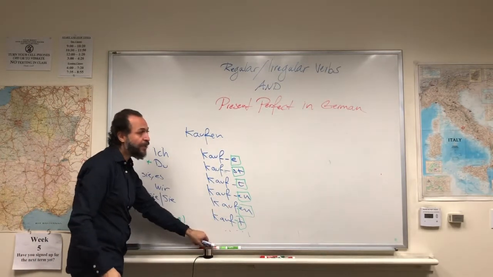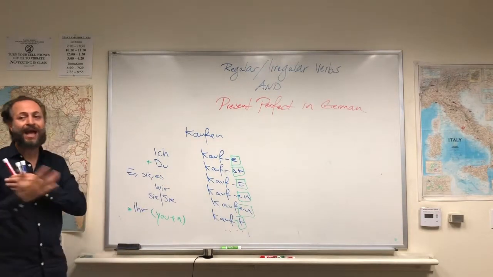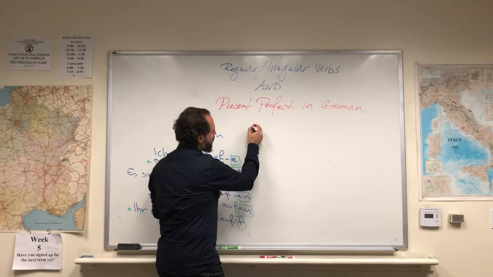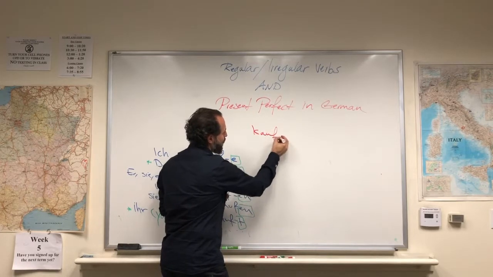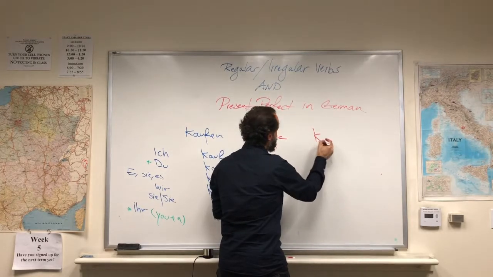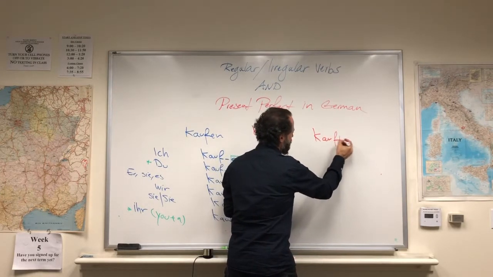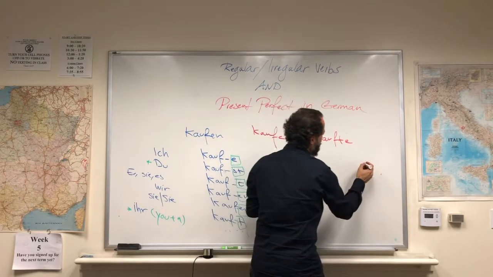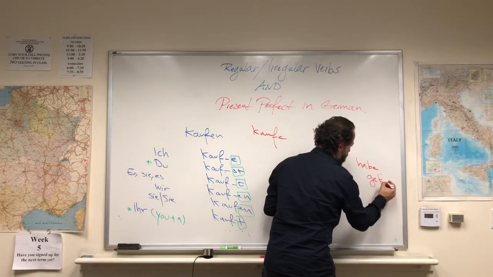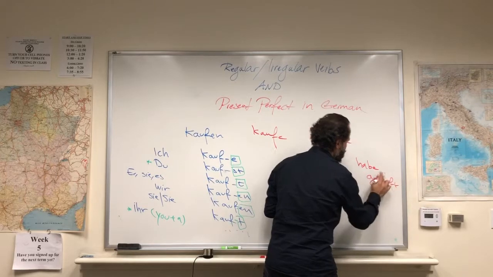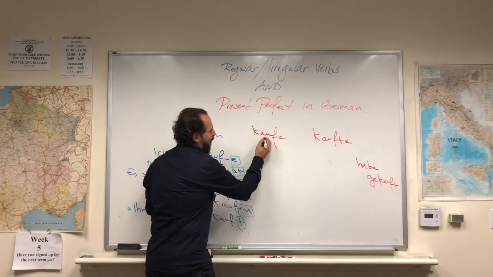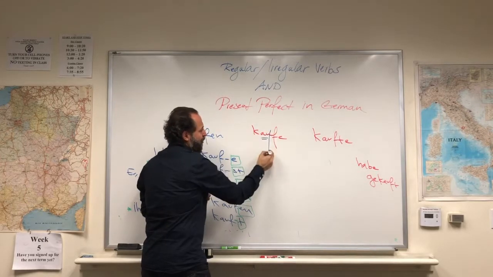This is also regular when we use this verb in the past tense. So I would say, ich kaufe, the simple past which we are not dealing with now, ich kaufte, and ich habe gekauft. Habe gekauft. So if you look at the vowel here, the vowel doesn't change.